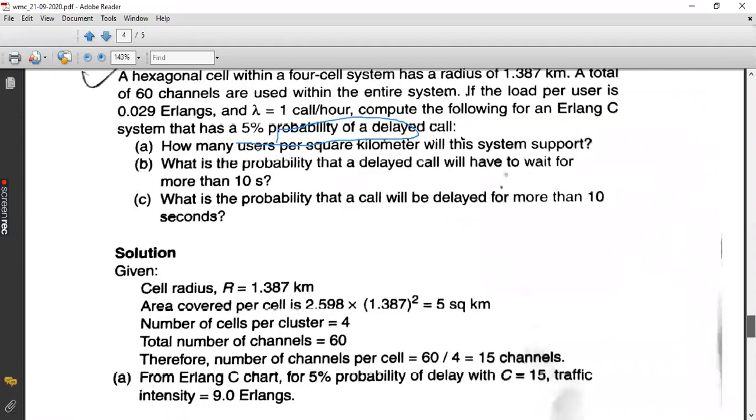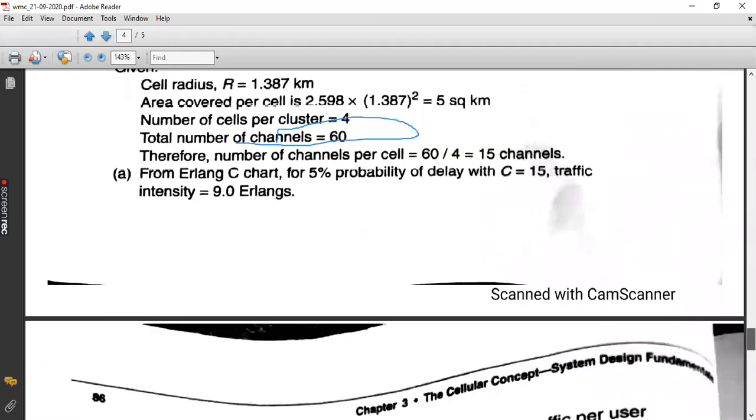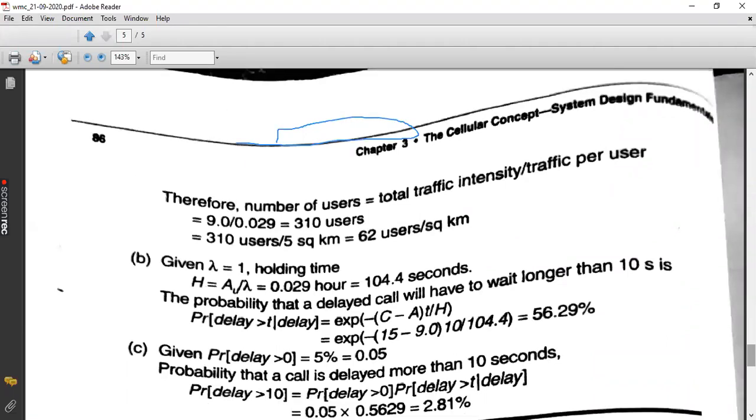Now coming to the next question: what is the probability that a delayed call will have to wait for more than 10 seconds? Already the call has been delayed, and the delayed call has to wait for more than 10 seconds. That is nothing but the conditional probability. Already the call is being delayed, and the delayed call will have to wait for more than 10 seconds. Means we are going to find the probability of delay greater than t given delay.